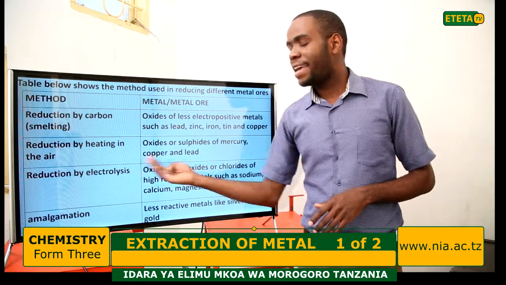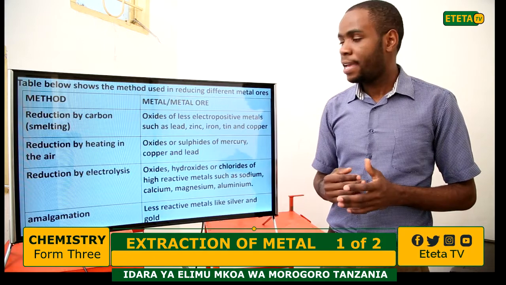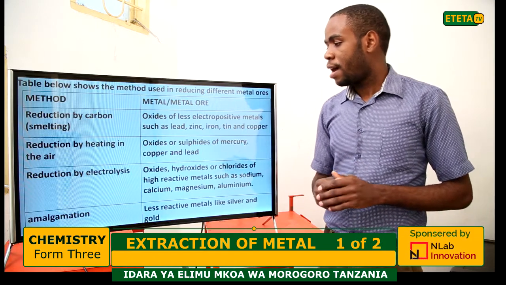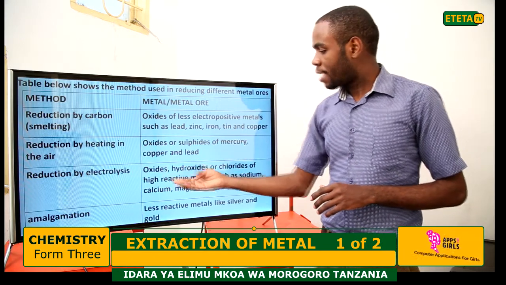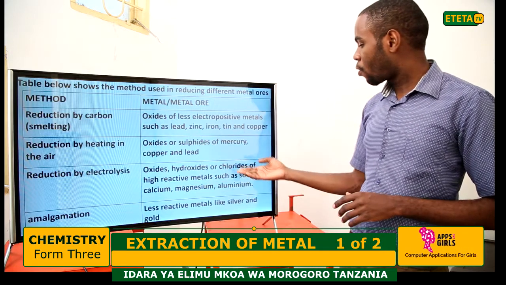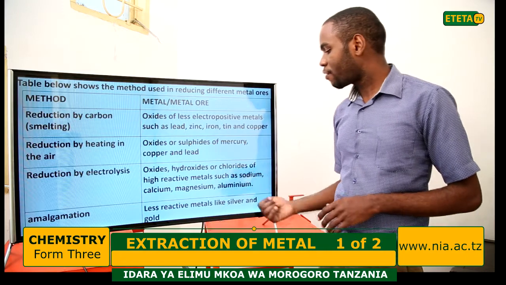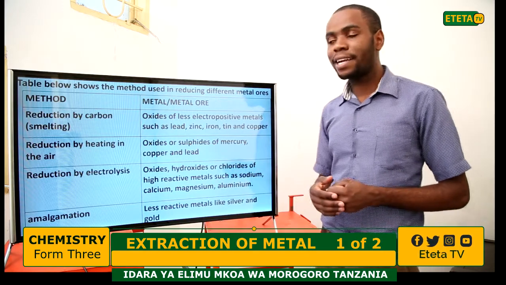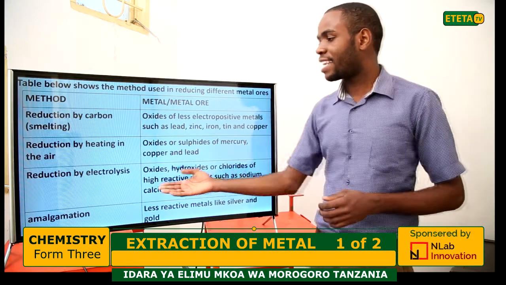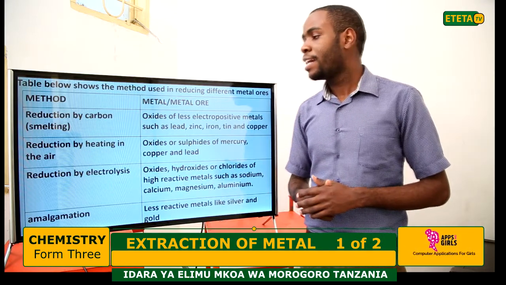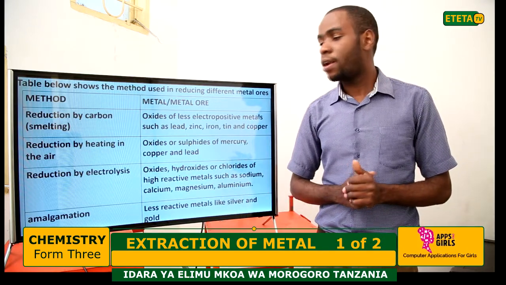Another is reduction by electrolysis. Oxides, hydroxides, or chlorides of highly reactive metals such as sodium, calcium, magnesium, and aluminum are extracted by this method, called reduction by electrolysis.